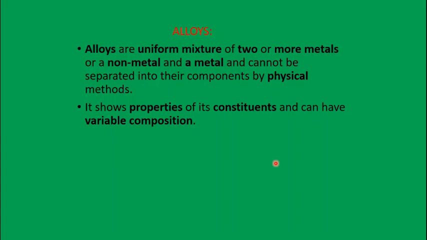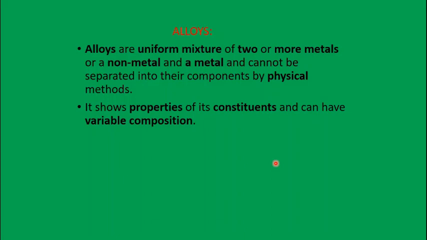Alloy is not a compound, it's a mixture. It shows the properties of its constituents. So what are the alloys made up of? If it is iron, iron will show its property, nickel will show its property and all that. So it shows the properties of its constituents and can have variable composition.